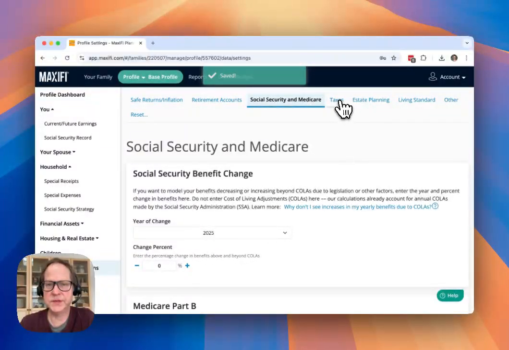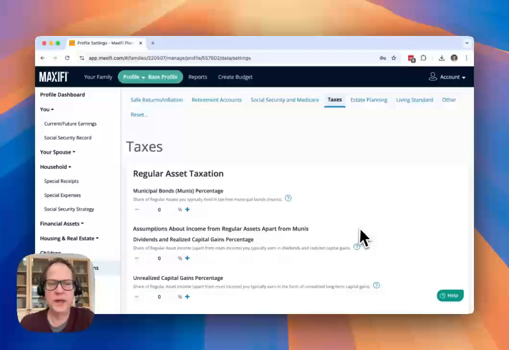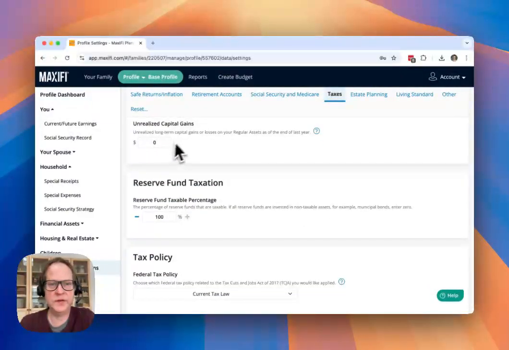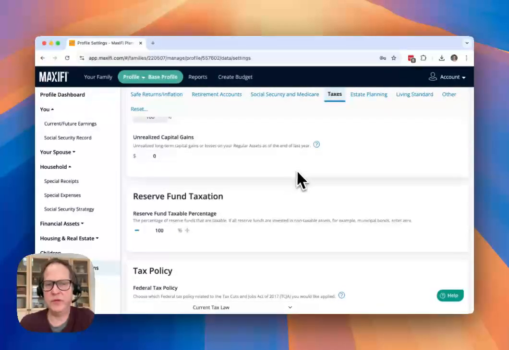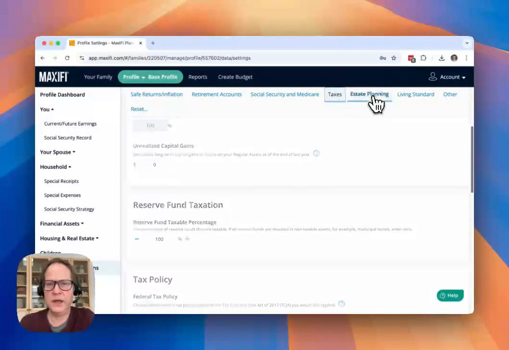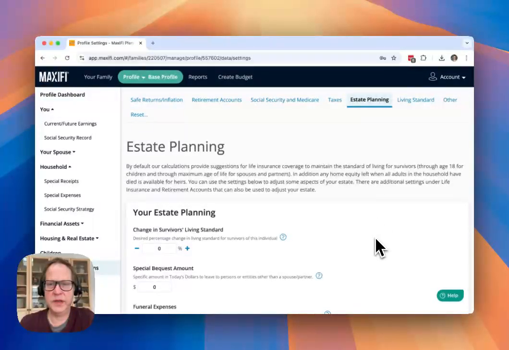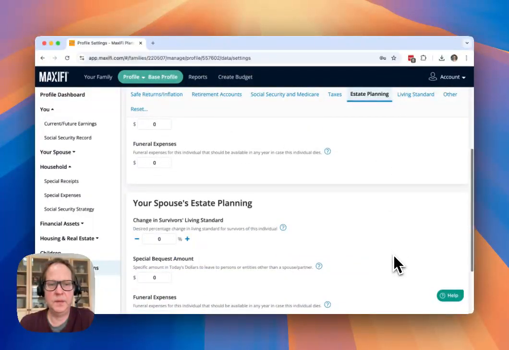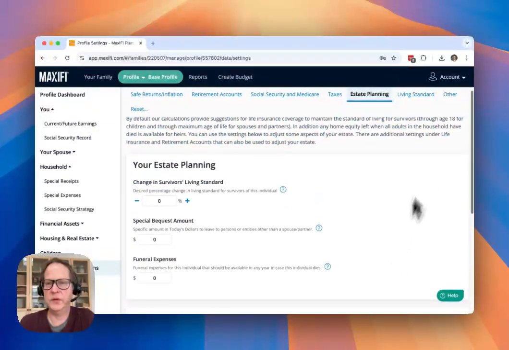The taxes tab has a lot of important information. In particular, I'd focus you in on this unrealized capital gains setting. If you have unrealized long-term capital gains or losses on your regular assets, you're going to want to make sure you enter that value here. And then under estate planning, we have ways that you can specify special bequests from both you and your spouse.